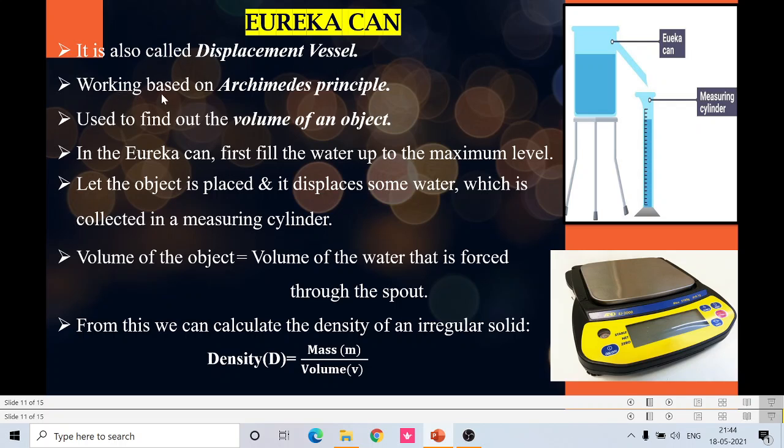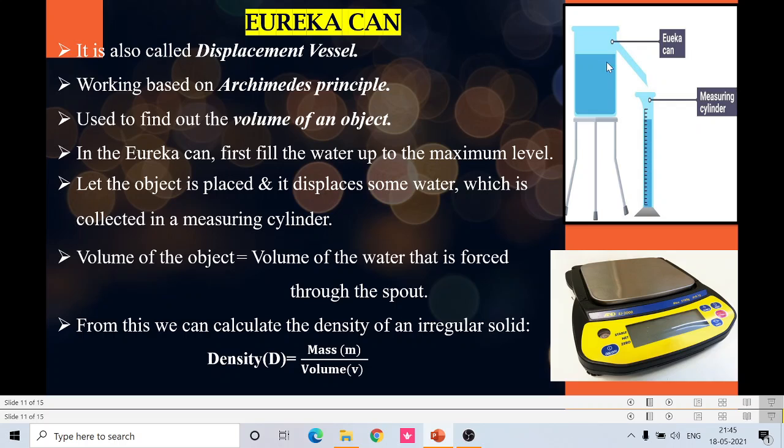It works based on the principle of Archimedes. It is used to find the volume of an object. That is very, very important. In the Eureka can, first fill the water up to the mark level, that is, the maximum level. Let the object be placed and it displaces some water, which is collected in the measuring cylinder.